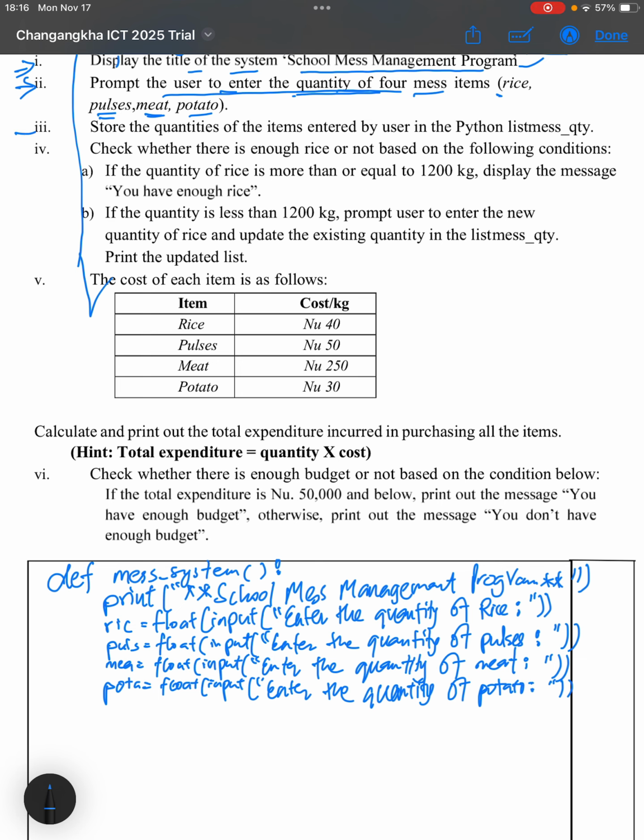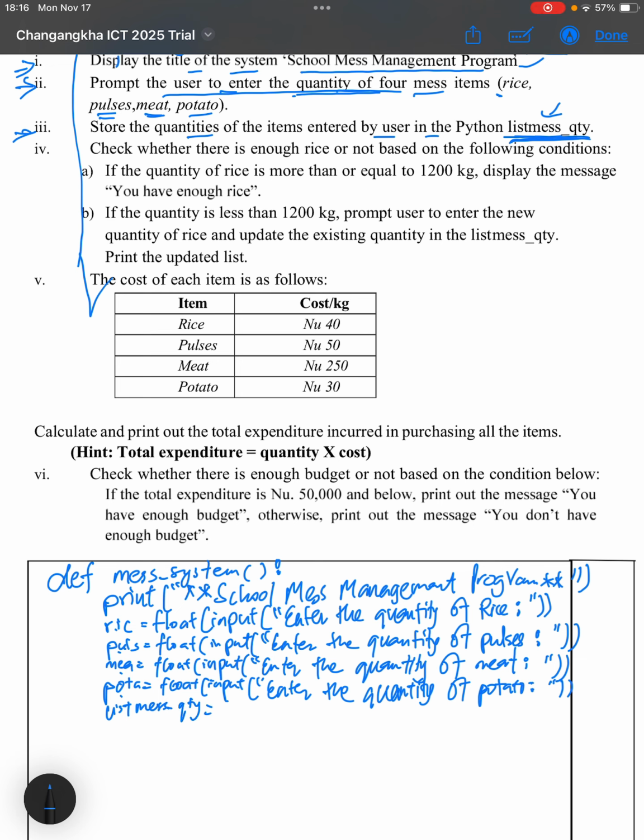Next, we'll have to store the quantity of items entered by the user in a list called list mess quantity. So whatever we have received here, rice, pulse, meat, potato, we have to store in a list. So we'll use a variable this time. The variable will be list mess underscore quantity.